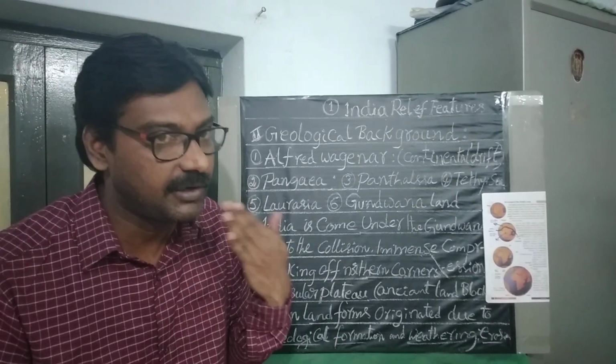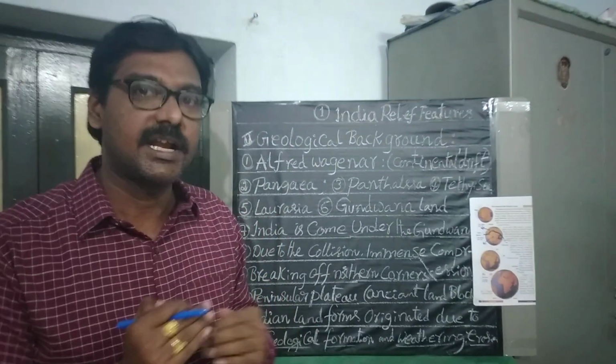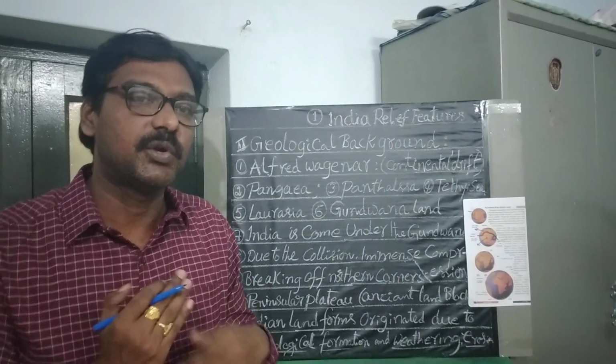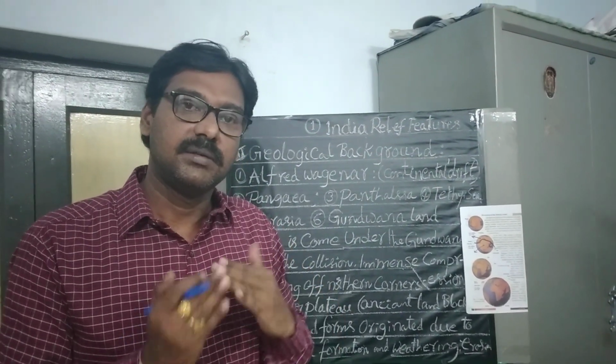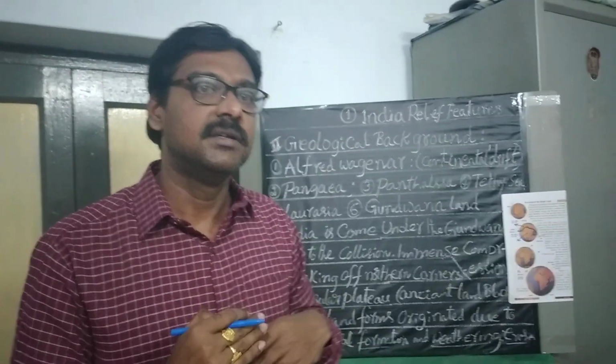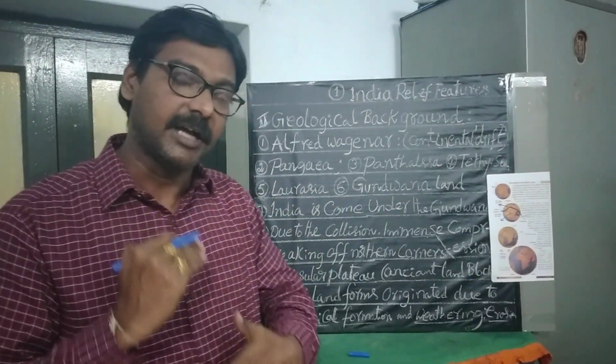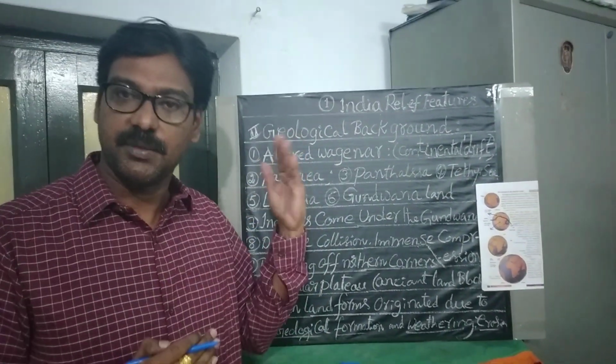Now I will tell you about the Indo-Gangetic plains. How were the Indo-Gangetic plains formed? The Indo-Gangetic plain is the largest plain system. It is located in India as well as in Pakistan.